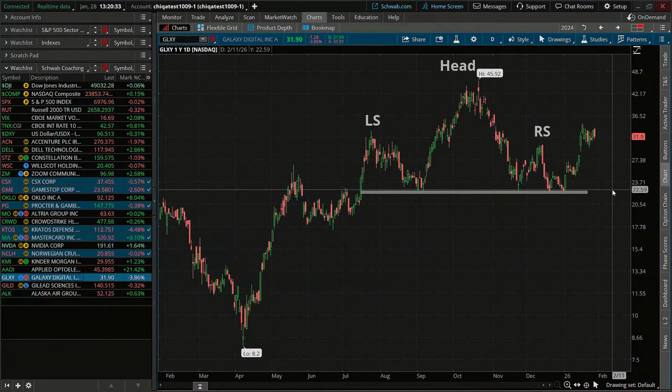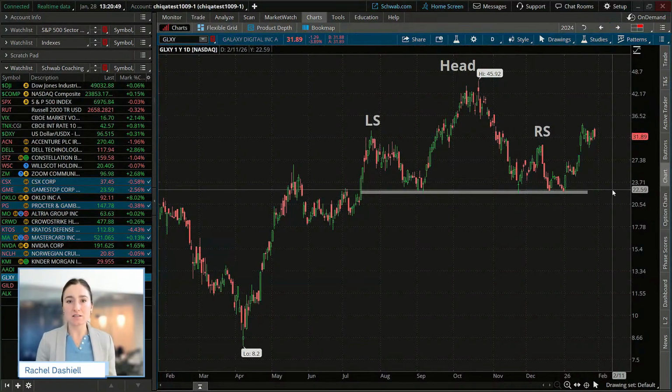That is why we wait for confirmation on these patterns, because topping patterns like a head and shoulders pattern like this, topping patterns that do not break down, actually end up being continuation patterns that continue in the direction of the underlying trend, which has been up for the year. So I want you guys to keep that in mind.